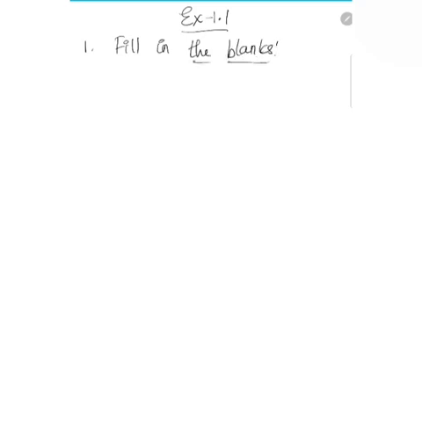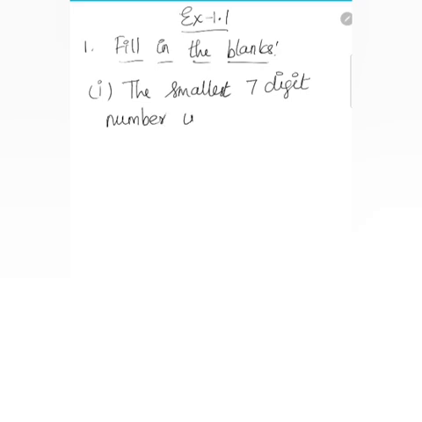First question: the smallest 7-digit number is dash. It is nothing but 10 lakh, 1000000.